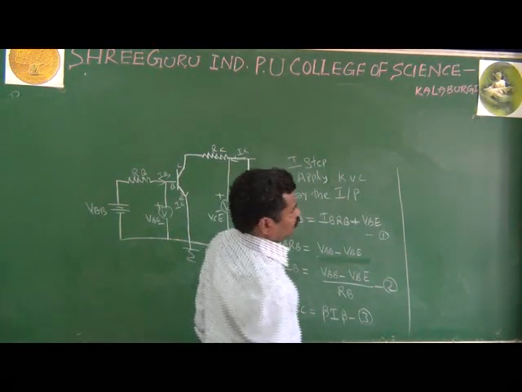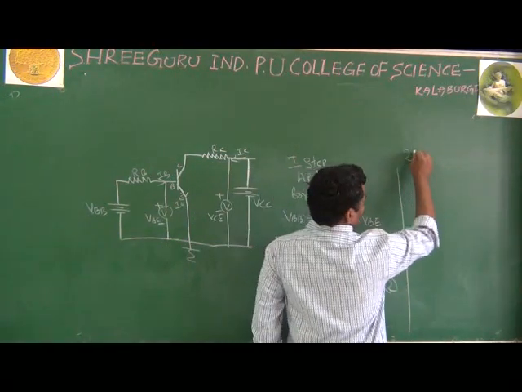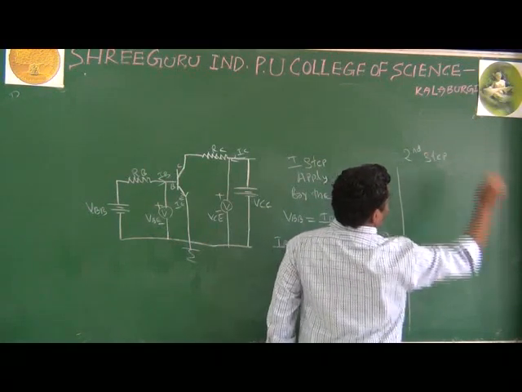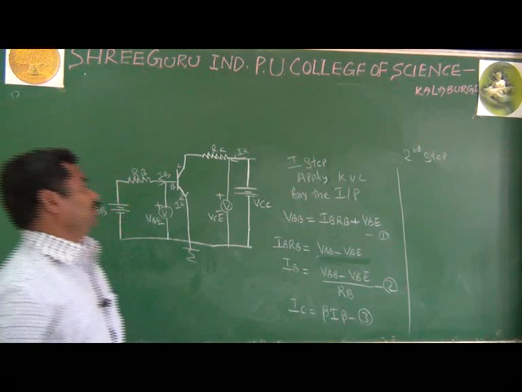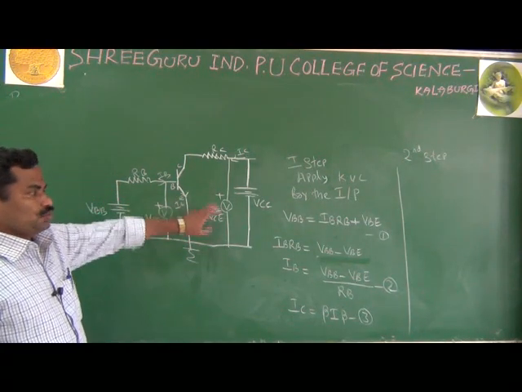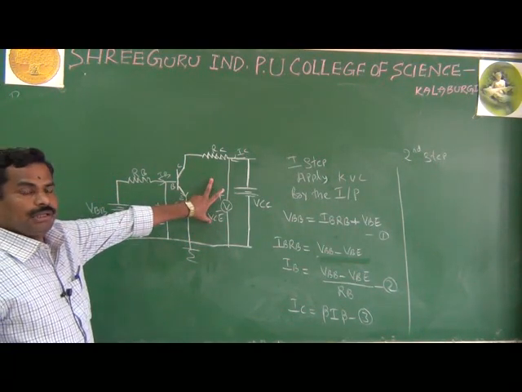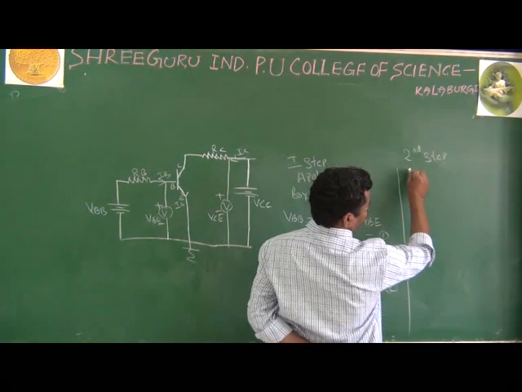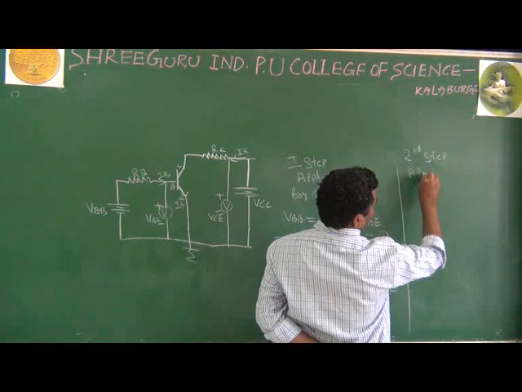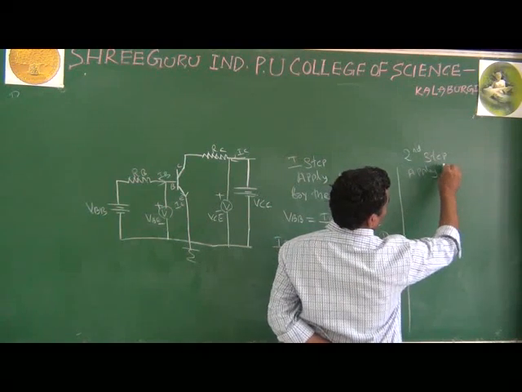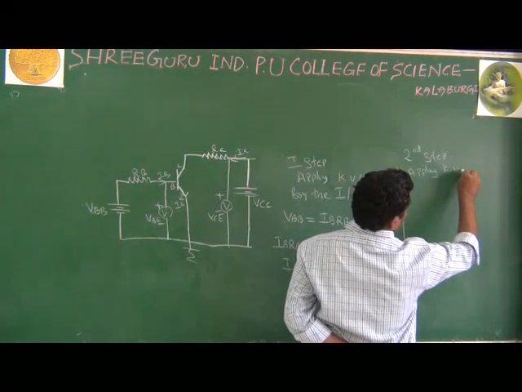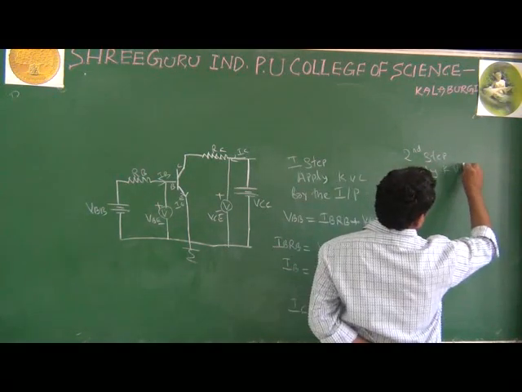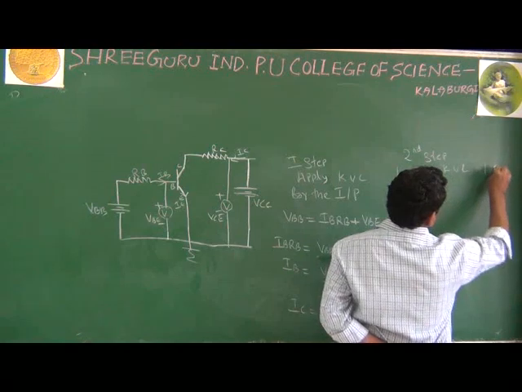Second step, we go for applying the KVL to the output section. Apply the KVL for your output section.